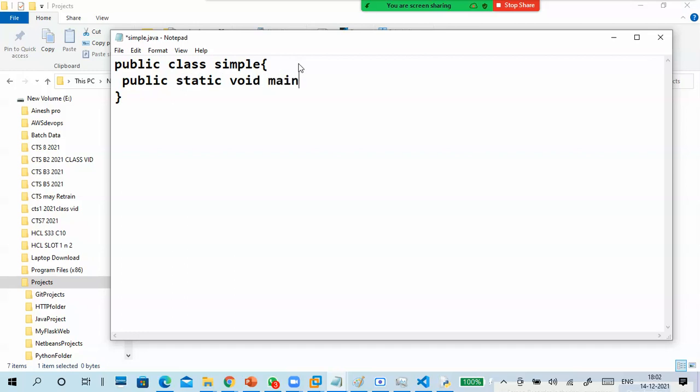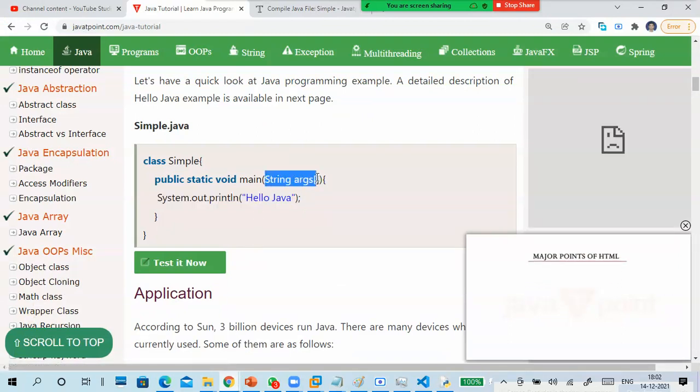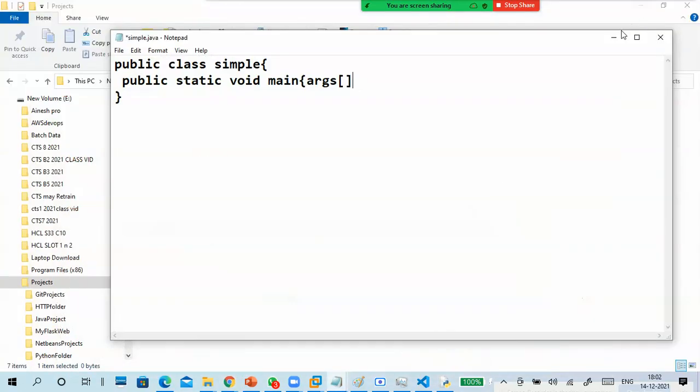I have to know this one only. I remember, String args. I will copy paste String args in brackets. The first letter is capital for the class name. String args.